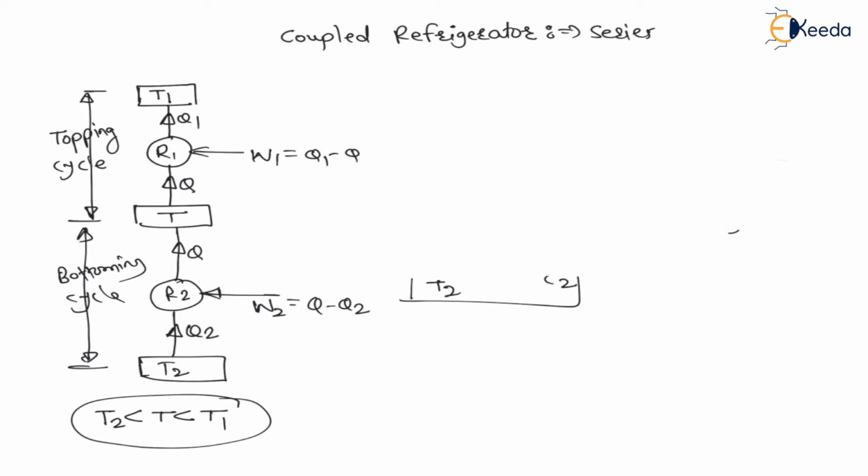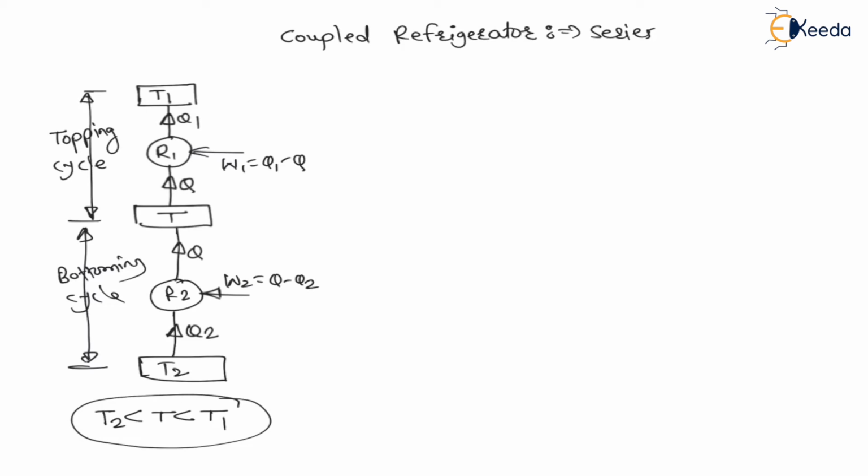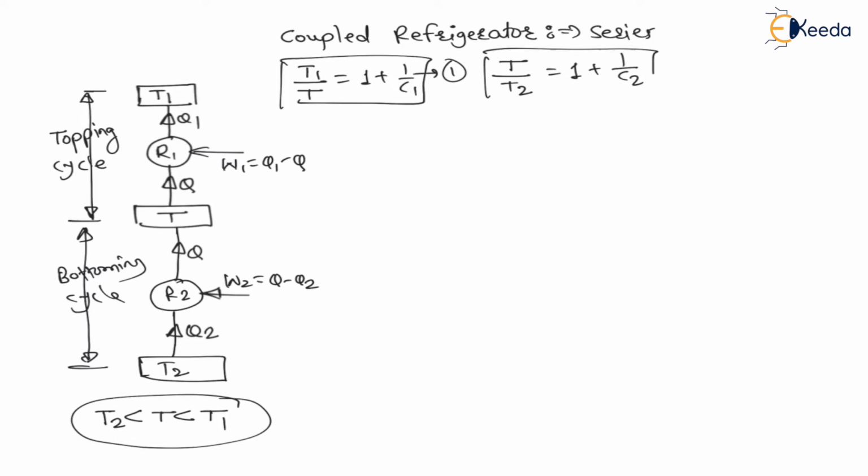Here W1 is Q1 minus Q, and W2 is Q minus Q2. The first expression is T1 by T equals 1 plus 1 upon C1, and the second is T by T2 equals 1 plus 1 upon COP of the second refrigerator.